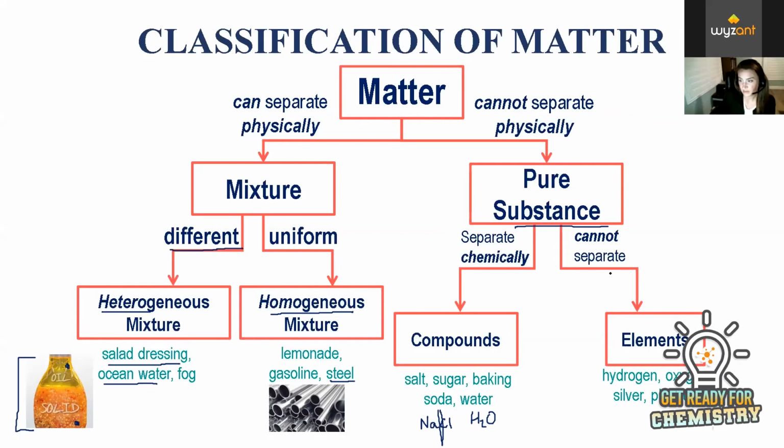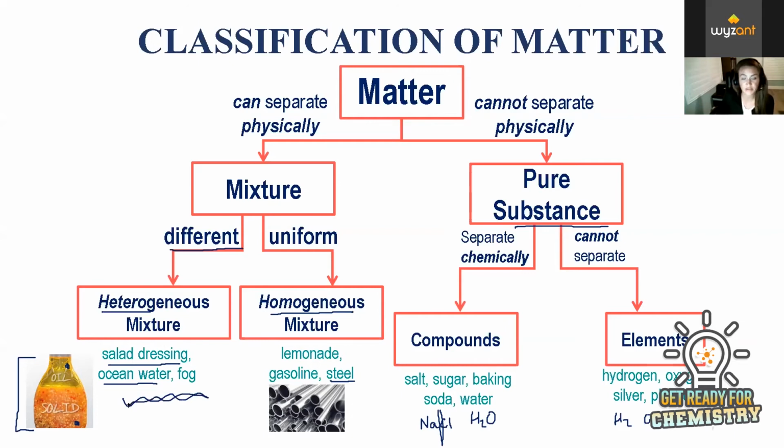And then we have elements. Elements cannot be separated unless we're doing something atomically. Something like hydrogen, oxygen, silver, or platinum. These are elements. They are the basic building blocks of matter, so they cannot be separated. And I included this last because we don't encounter elements in pure elemental form as much as we encounter mixtures of different elements in everyday life.